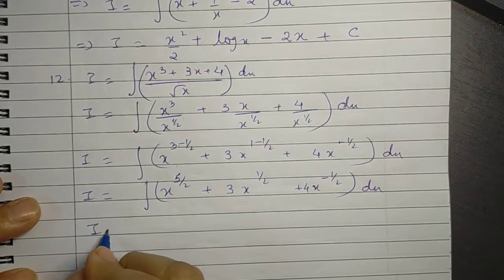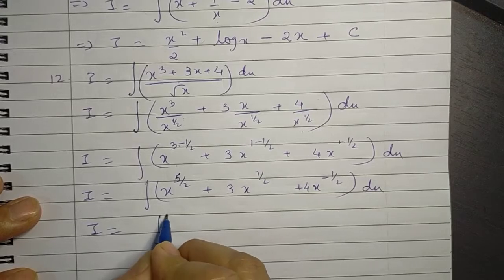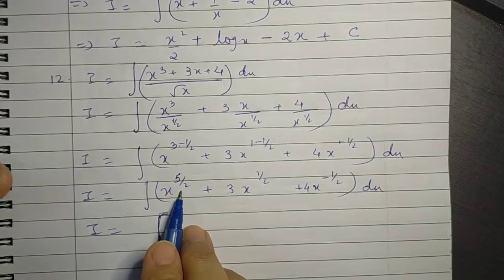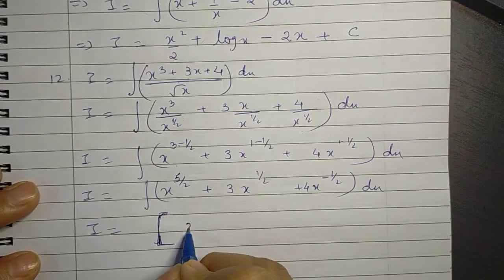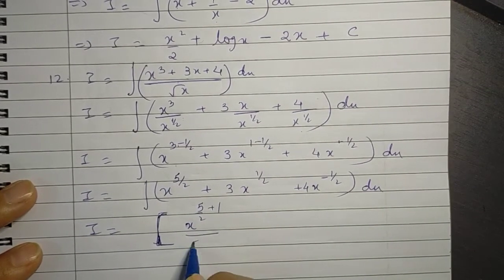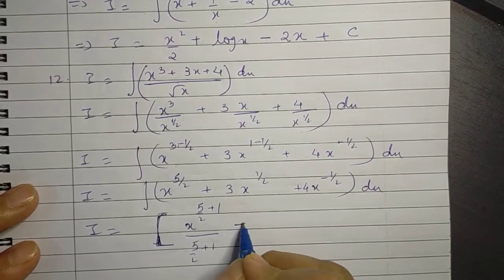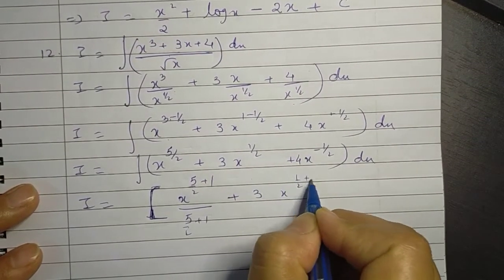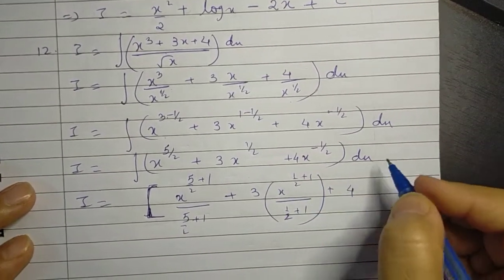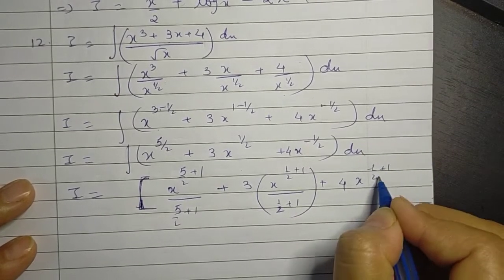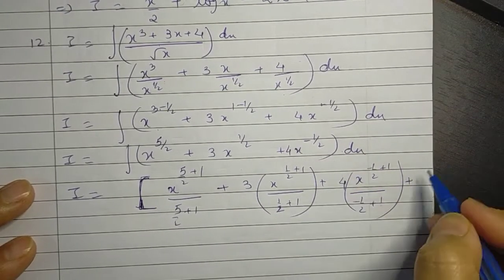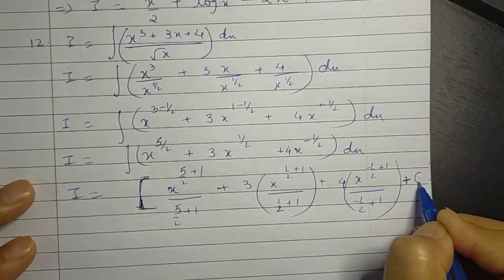Now applying the integral, what do we get? We no longer have to write the symbol for integral because we are applying the integral. Now x raised to power n, where n is 5 by 2, gives x raised to 5 by 2 plus 1 upon 5 by 2 plus 1, plus 3 times x raised to half plus 1 over half plus 1, plus 4 times x raised to minus half plus 1 over minus half plus 1. And then a thing which is a must is plus c.